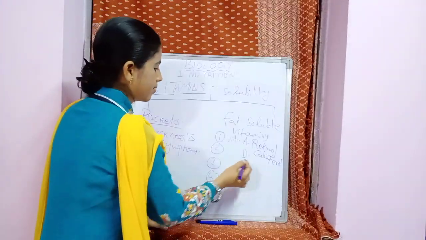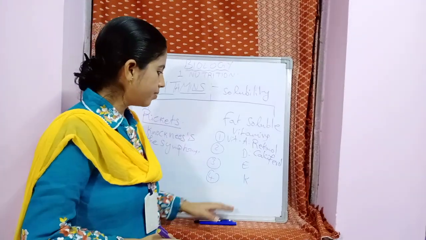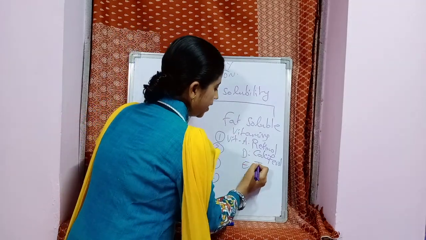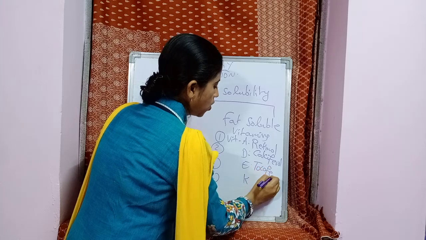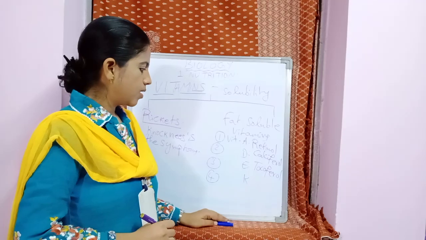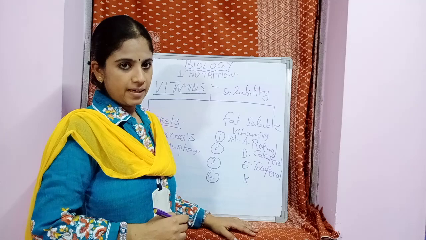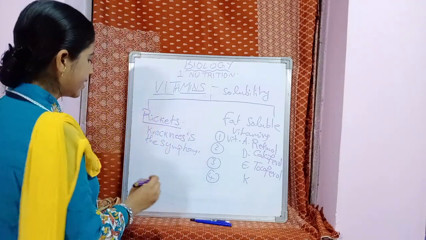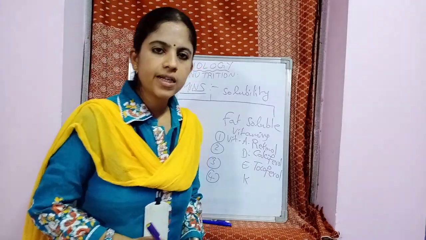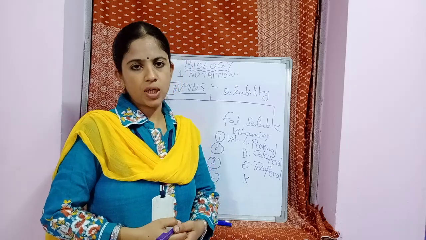Next, vitamin E. It is present in fruits. Here, vitamin E's scientific name is tocopherol. Next, what is the deficiency of this vitamin E? It leads to fertility disorders. Fertility disorders: it leads to sterility in males and abortion in females.